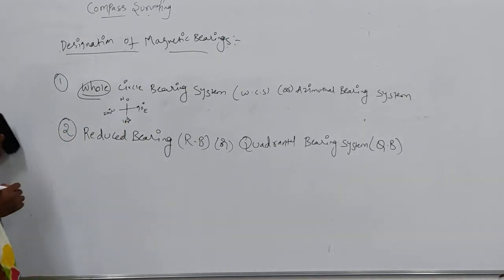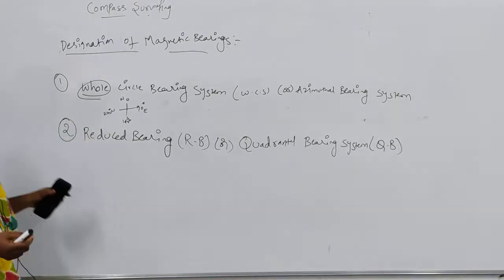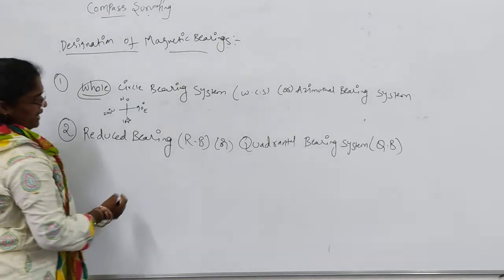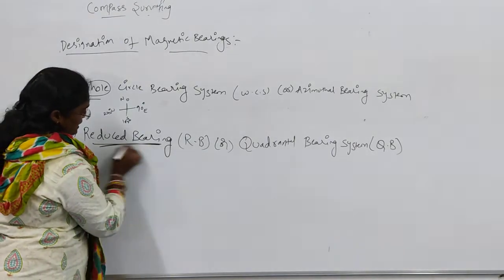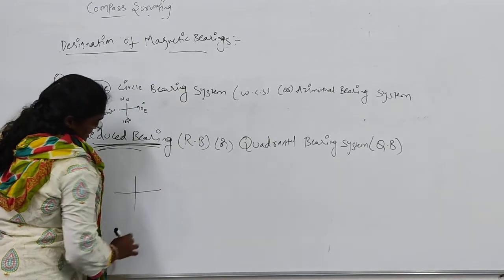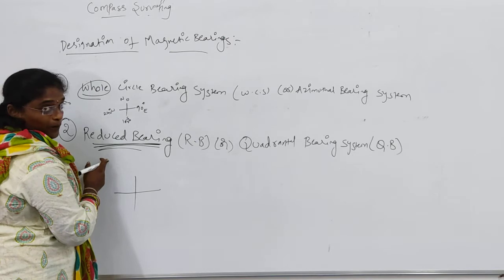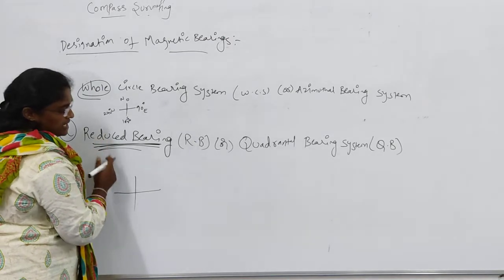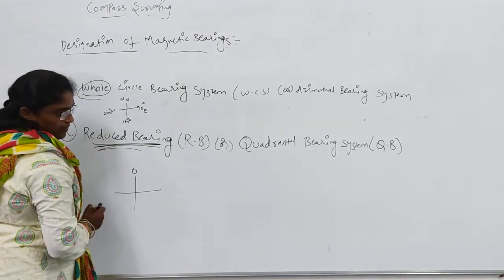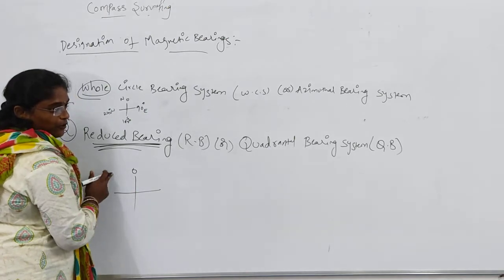Previously I told you that the prismatic compass I showed you works on the whole circle bearing system. The surveyor's compass works completely on the principle of the reduced bearing system. What we will do is use quadrants: first, second, third and fourth.